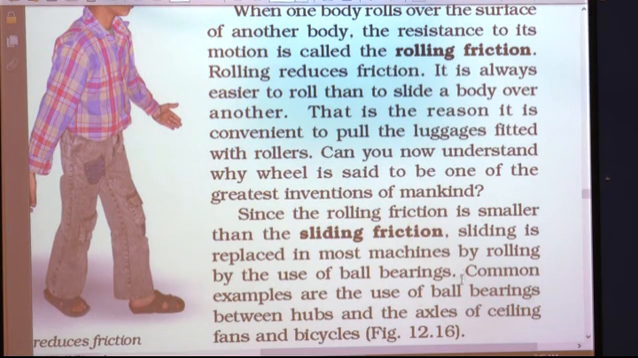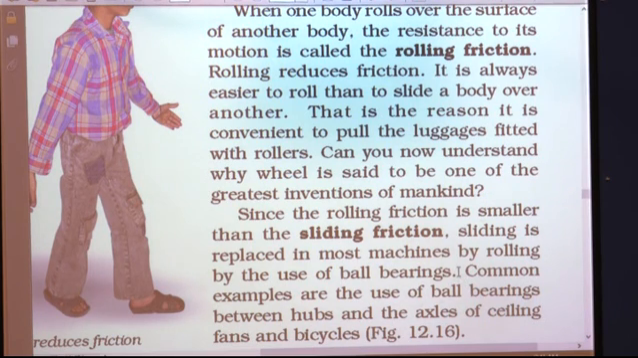use of ball bearings. As I have just told you, among static friction, sliding friction and rolling friction, the rolling friction is the smallest, which means it is smaller than the sliding friction, and because of this, in most machines sliding is replaced by rolling. How is it replaced? By using ball bearings.